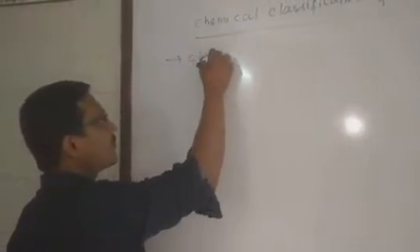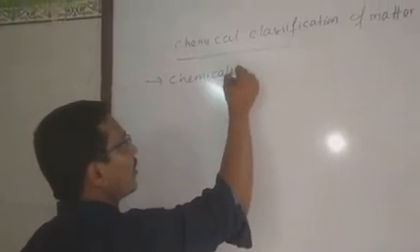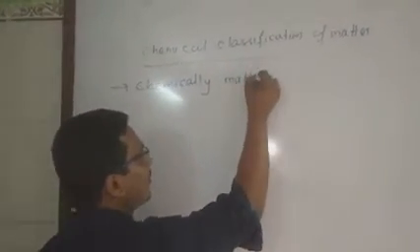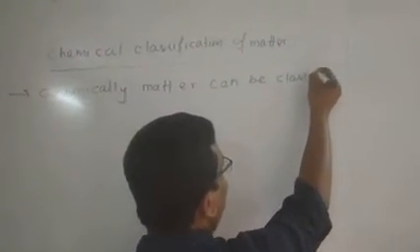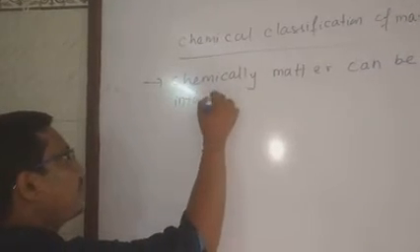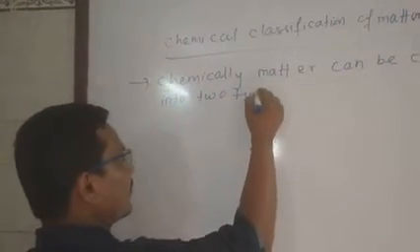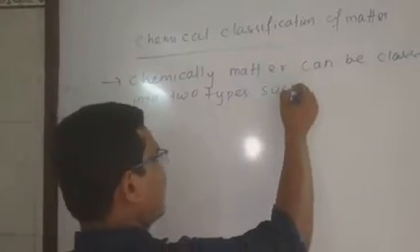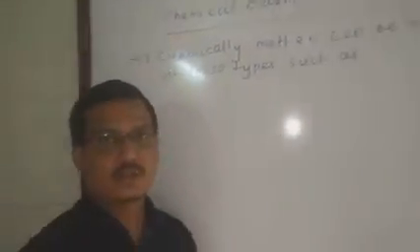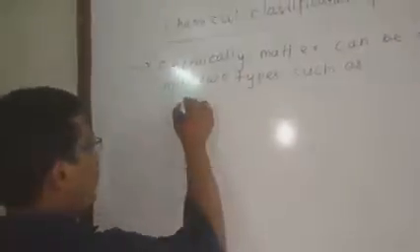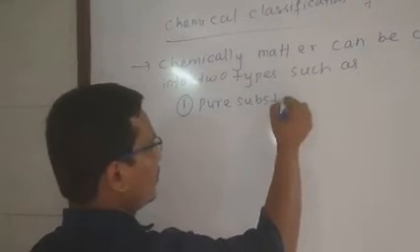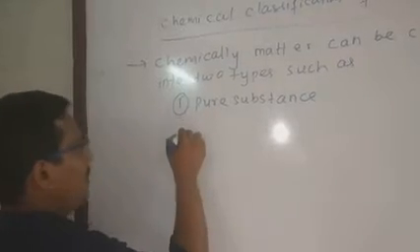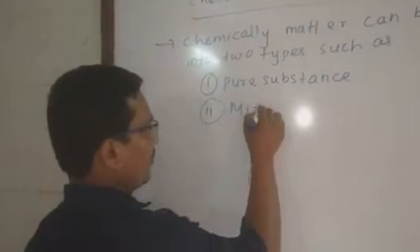Chemically, matter can be classified into two types: number one is pure substance, and second is mixture.